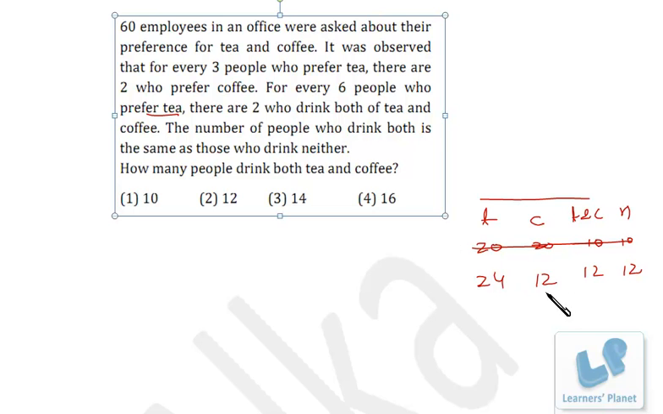Now the entire story is very simple. People who take tea, it was observed for 3 people who prefer tea. So that's 36 prefer tea and 2 prefer coffee. So that's 24. So ratio is 3 is to 2. So that's correct. So that means 12 is the correct choice. Okay.